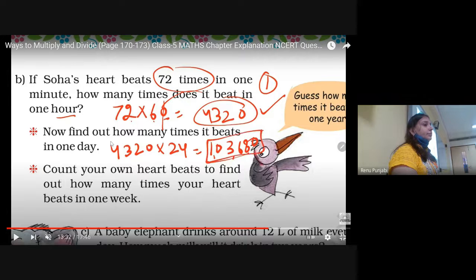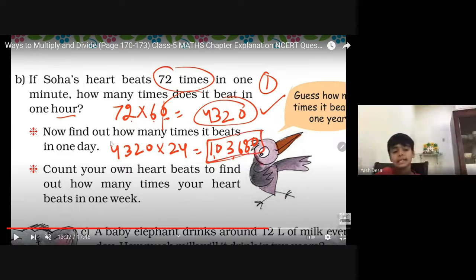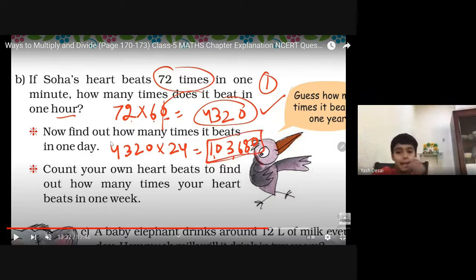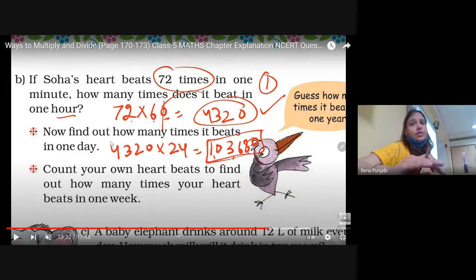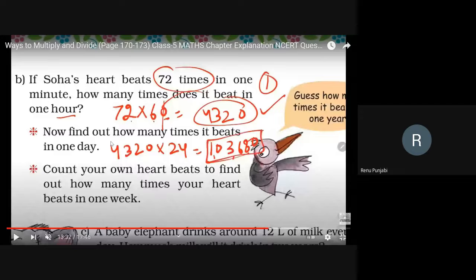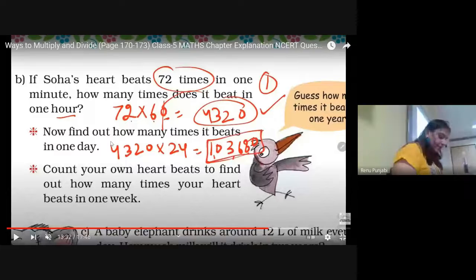So we have to make these 3 lines 3 times. That depends on you, the language of the statement you use. Ma'am, can I tell the answer? Yes, please. 4320 is coming for the 1 hour, and it will be multiplied by the 24 because there are 24 hours. Next.